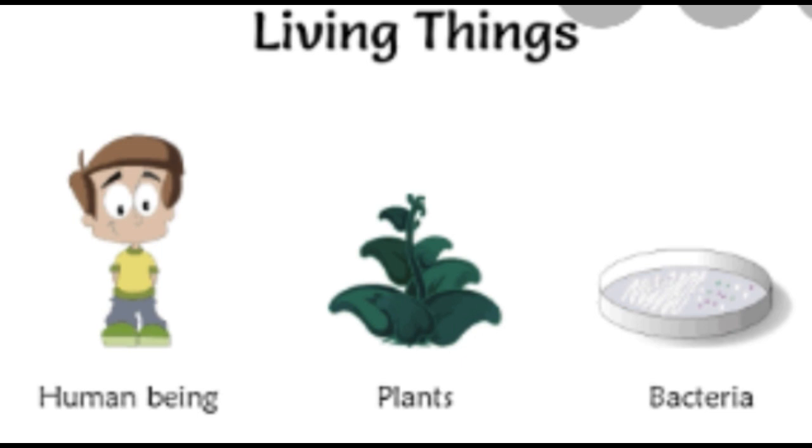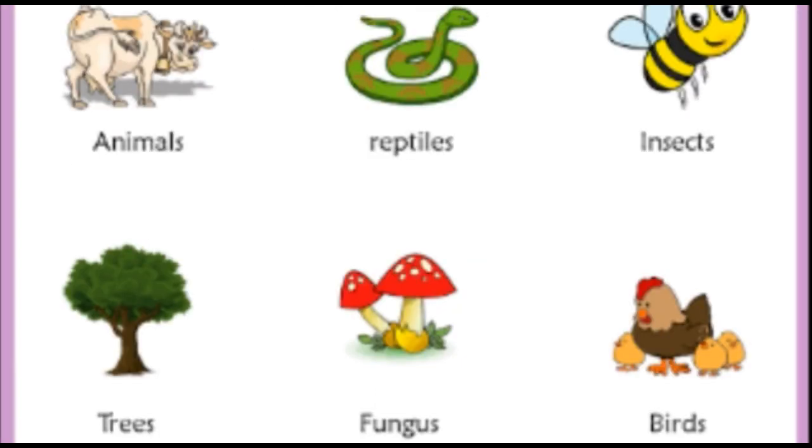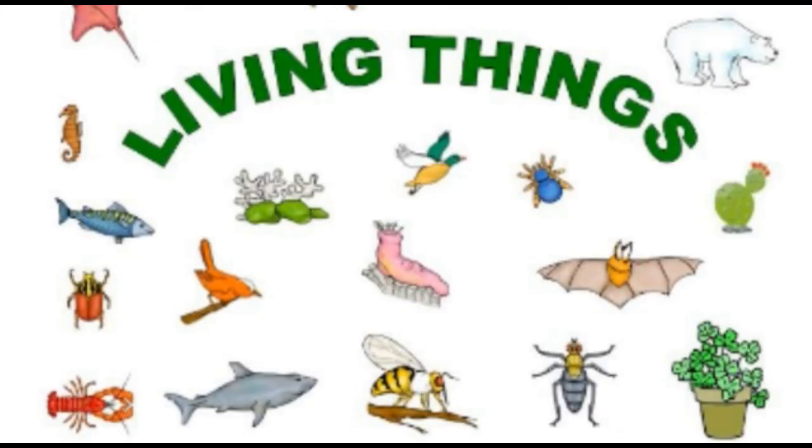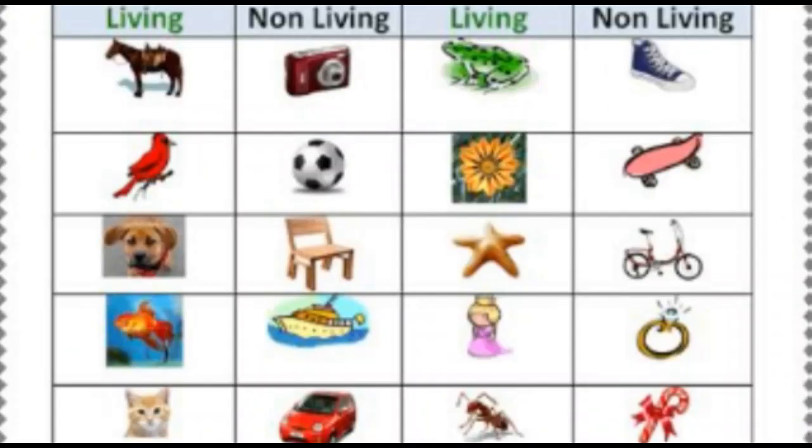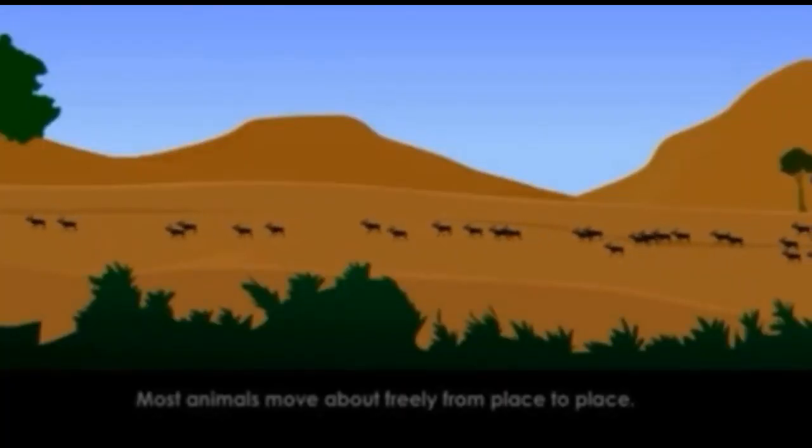In living things, human beings, plants, bacteria, animals, reptiles, insects, trees, fungus and birds are included. Living things can move, grow, feed, breathe, feel and reproduce. They all can move, but non-living things cannot do these sorts of actions. They will stay in their places. So this is the chart of living things and non-living things. You can observe that living things can move, but non-living things are stationary.